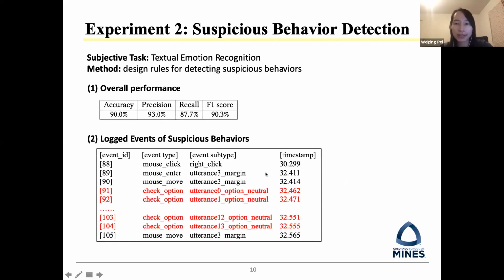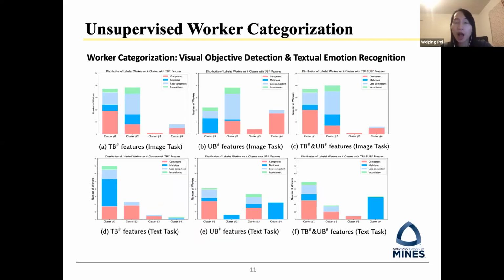For the second quality control mechanism, suspicious behavior detection, we evaluated it on the text task, which is a subjective task. We achieved 90% accuracy at the unit level, which validates the effectiveness of our proposed approach. For worker categorization, we conducted analysis on both the image and text tasks. Our experimental results show that using unit behavior features benefits worker categorization.